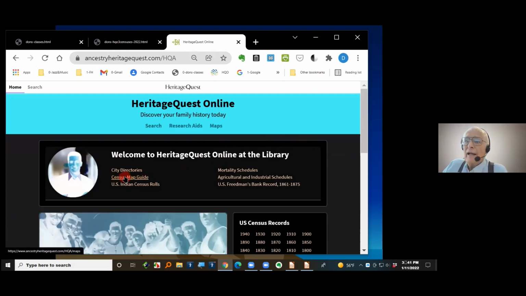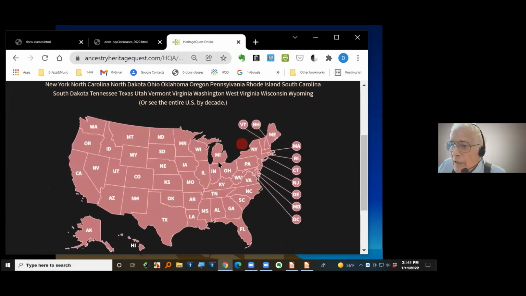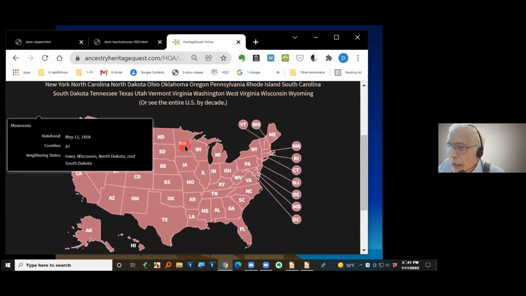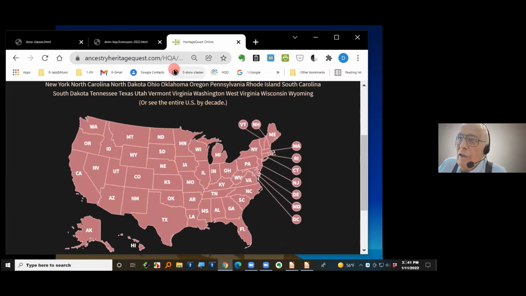It's an interactive guide. I think I won't take time to get in there unless we have a lot of time at the end, but I will click on it so you can at least see what it looks like. Here's the states, all the states of the US, and you can highlight any one, just moving the mouse around to the different places. There's Minnesota and so on. It tells you the information about it, and if you click on that, it will give you a series of pictures of different years as to what the counties look like in that state in those years. Very helpful, and again, it's no charge to use all this.